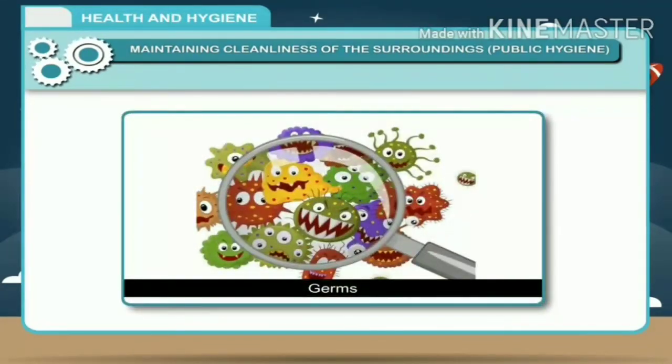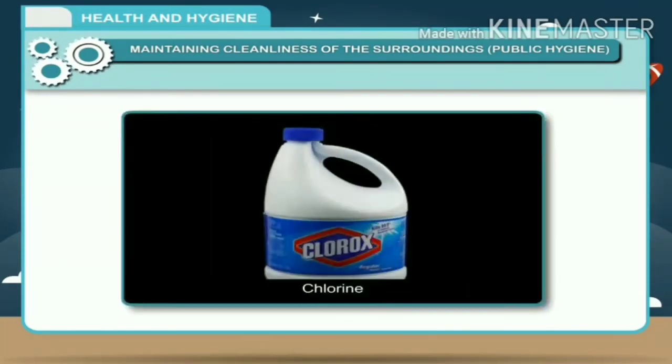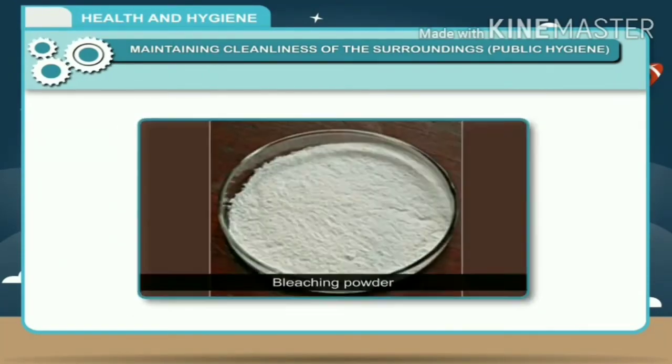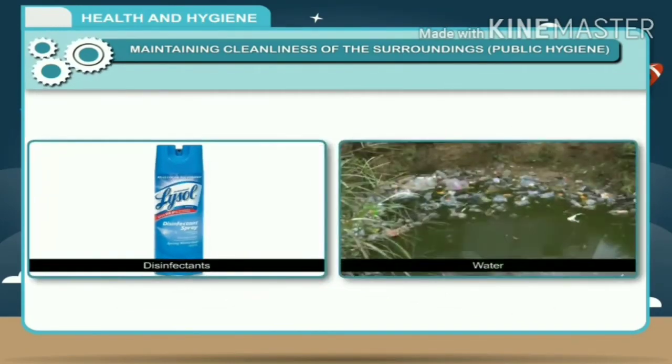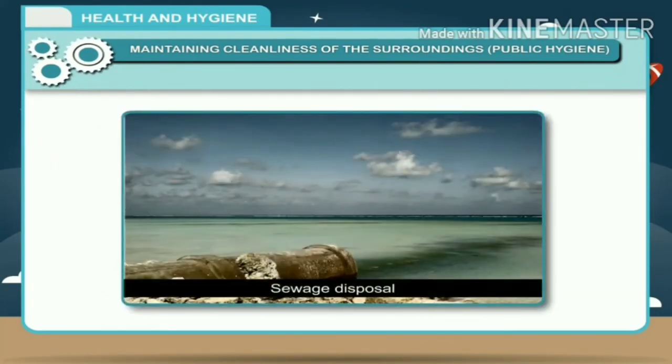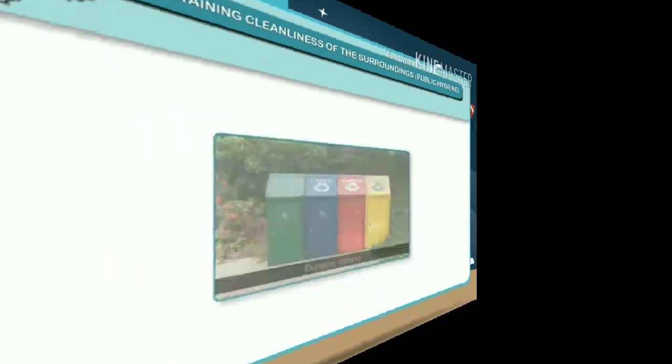4. Water should be kept free from germs and microorganisms by using chlorine or bleaching powder. 5. Spray disinfectants over stagnant water so that the mosquitoes do not breed there. 6. For sewage disposal, a proper dumping method should be followed.